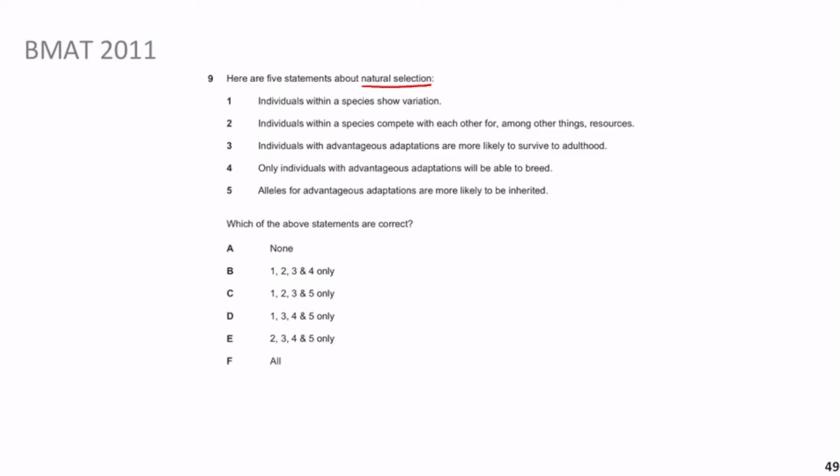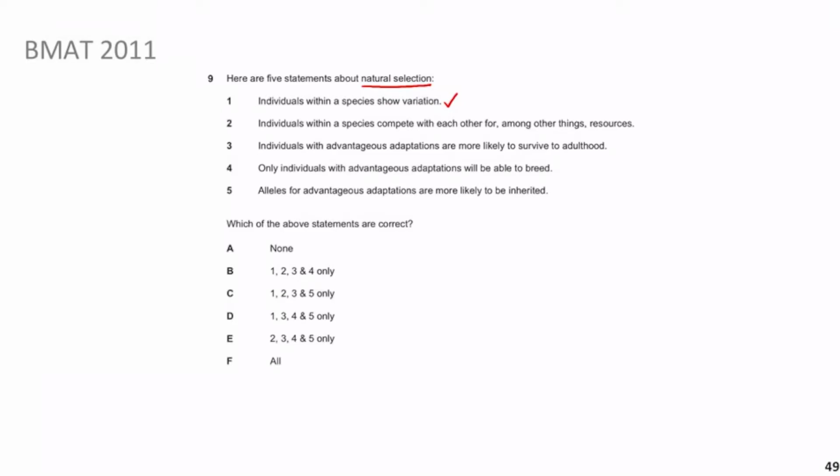Individuals within a species show variation. Yep, that's true even outside of natural selection. Individuals within a species, for example humans, everyone is different, right? Remember, natural selection can happen on many different levels. It can happen at the level of a population, which is basically within a species, or at the community level, where you're talking about all species in the ecosystem. So yes, that one's true.